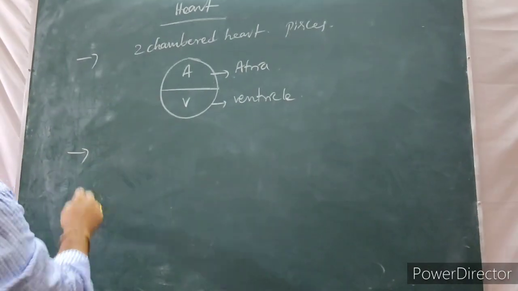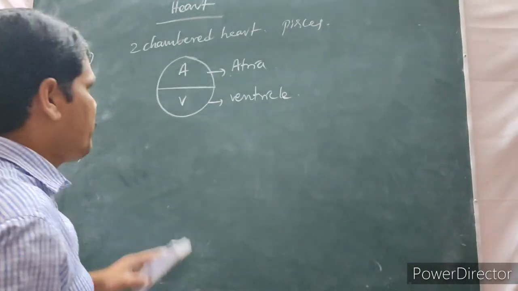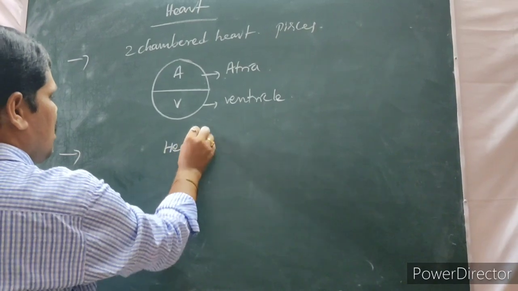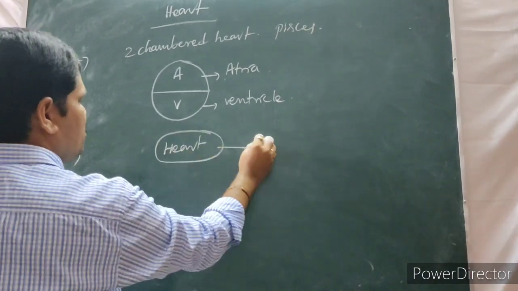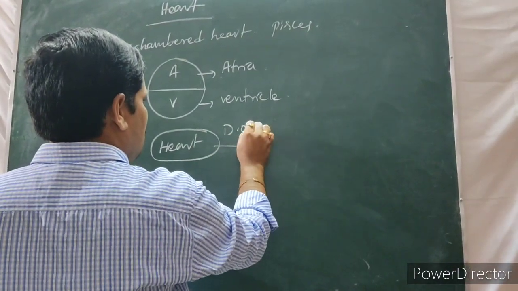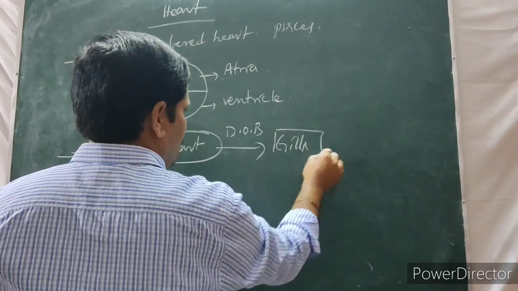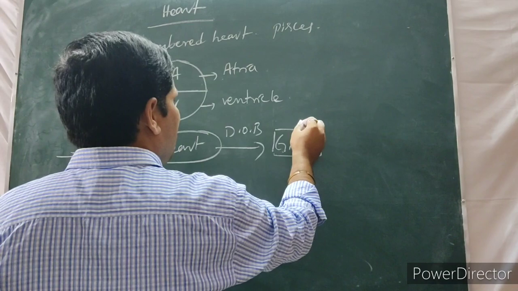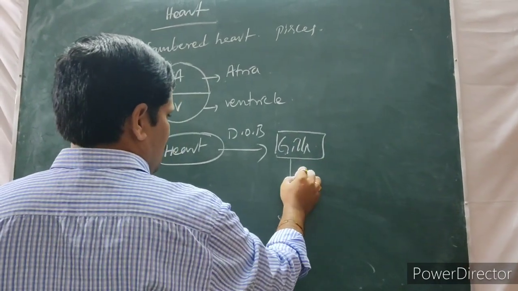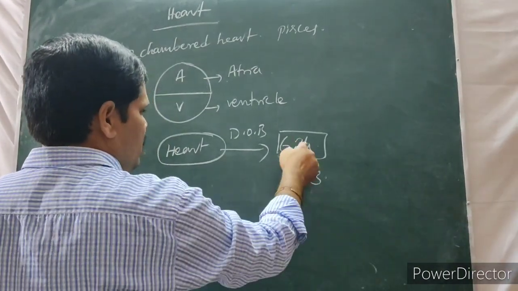How is the blood going to be pumped in fishes? The heart pumps deoxygenated blood to the gills of the fishes. In the gills, what happens? Blood is oxygenated. Oxygenated blood is formed in the gills only.